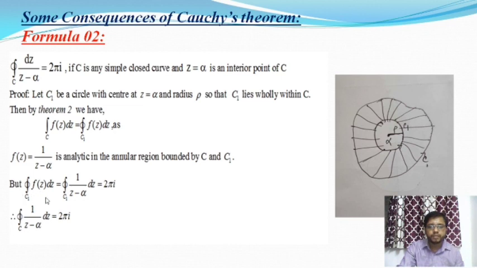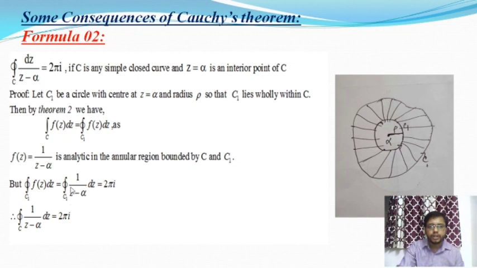But the integration over C1 of f(z) dz is equal to the integration over C1 of 1 by (z minus alpha) dz, since f(z) is equal to 1 by (z minus alpha), and this value is equal to 2 pi I for the circle whose center is at the point alpha and radius is rho. Okay, but in that problem we have to find the integration over C of dz by (z minus alpha), which is equal to 2 pi I, not over that curve but over that circle.